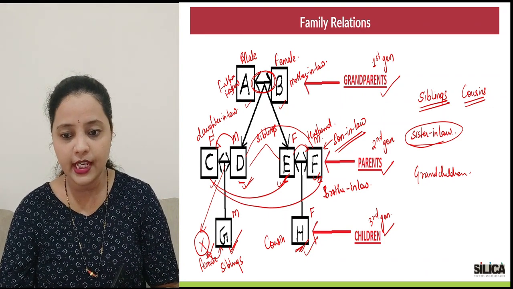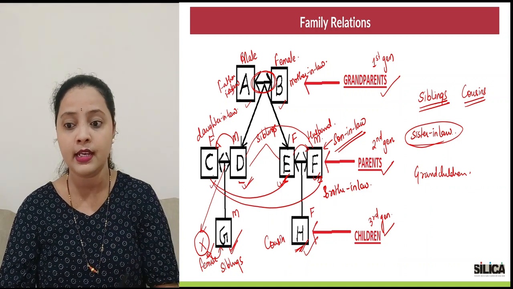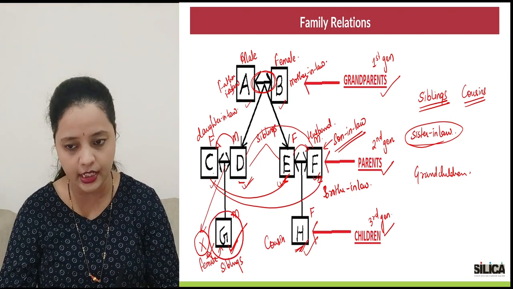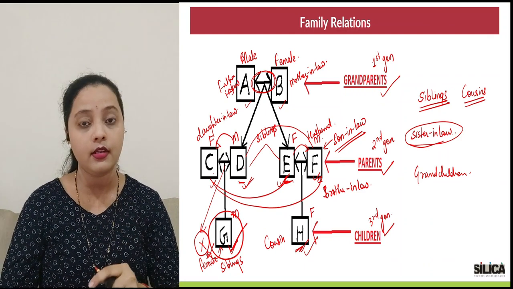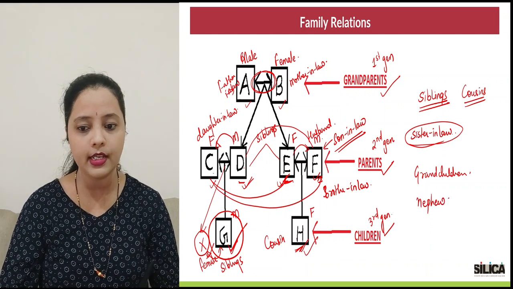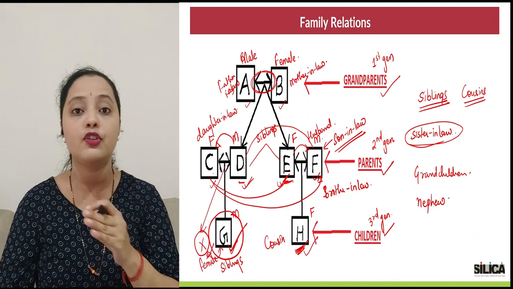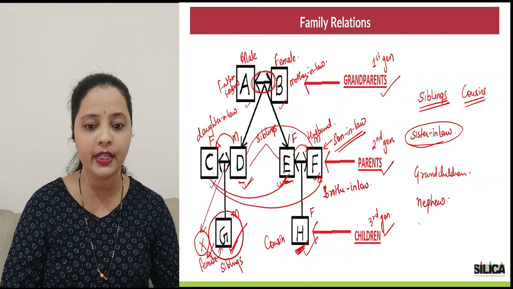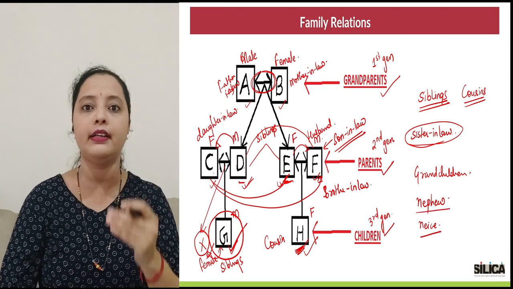Similarly, now G and H, if I try to relate them with the second generation parent that is there, C and D are parents of G, that is pretty clear. Now, if I ask you what would be G for E? So, for E, G is what? Her brother's son. So, her brother's son would be termed as nephew. And similarly, H is a female, right? So, if I try to relate H with respect to C and D, it is D's sister's child. So, she would be termed as niece. So, these are the relationships with respect to parent and the children generation.